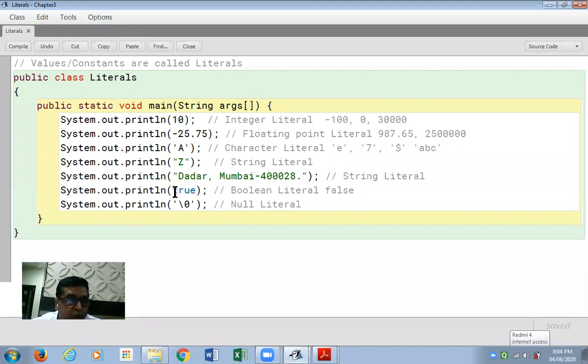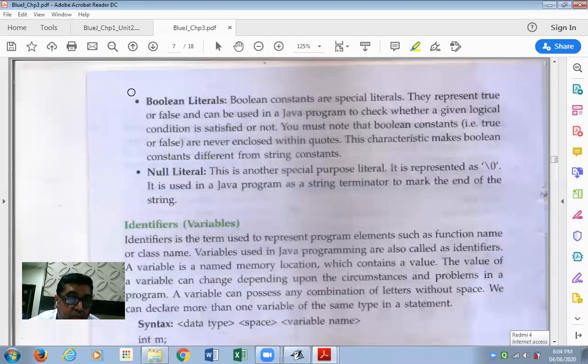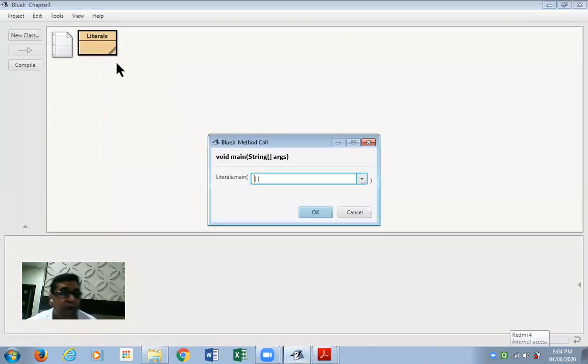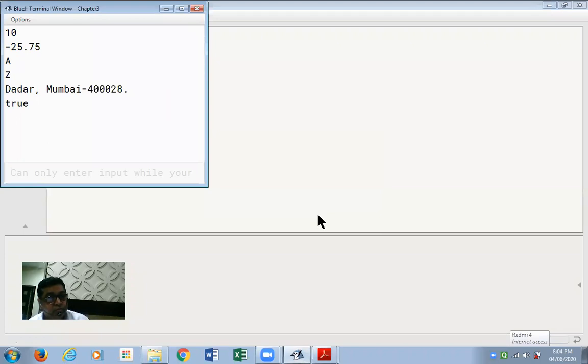So the Boolean value true, please see, I'm putting it in double quotes. Now when I put it in double quotes, we are not getting any errors as such on that statement. If I compile my program and execute it, I'll see the word true. I'll not get any error. But at the moment, the true that I'm seeing in this output is a string constant and not a Boolean value. It is a string value because I put it in double quotes.